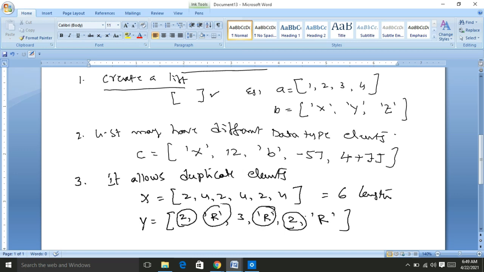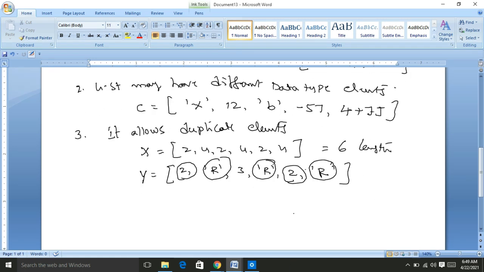Okay friends, this is the simple introduction about the list. In part 1, I am going to explain how to create the list. It is also possible to create an empty list. For example, a equal to only the square brackets. Now if we print a, nothing is printed, and if we check the type of a, it is a list.